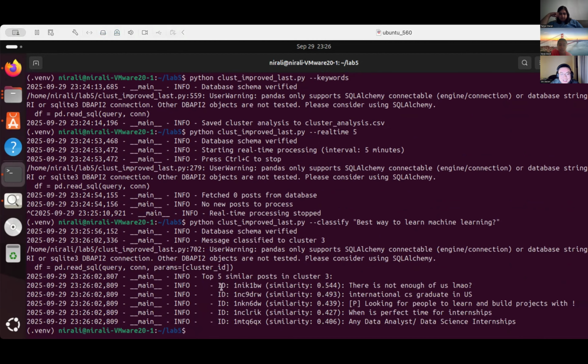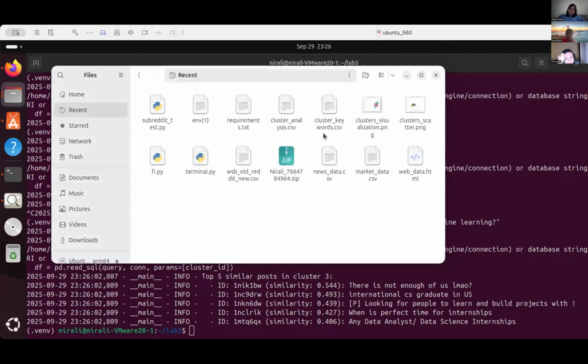So it's putting it in cluster 3, as it found the top 5 similar posts, which mostly were in cluster 3. So yes, these are the functionalities, and I'll just now show you how our plot looks.